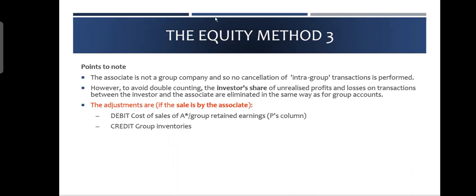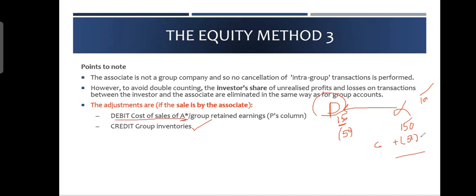Gamma purchased goods for 100 and sold them to B for 150. So the parent is showing inventories at $150, and this includes $50 of unrealized profit. When we show the group inventories, we should credit group inventories with $50. Gamma is showing sales of 150, and here we increase the cost of sales. When you add 50 to the cost of sales, the profit will be reduced, and that is the purpose, because it is unrealized. So debit cost of sales of the associate, which you increase, and credit group inventory, which you decrease. This is the first adjustment, which is important.